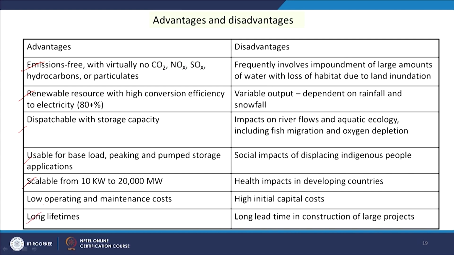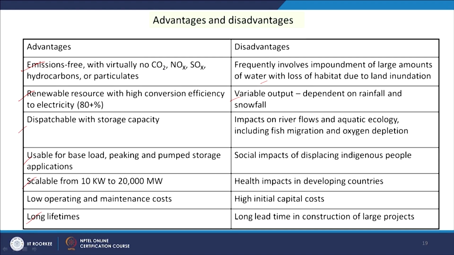These are the advantages of this power plant, but it has some disadvantages also. It frequently involves impoundment of large amounts of water with loss of habitat due to land inundation, and variable output dependent on rainfall and snowfall. Rainfall and snowfall affect the availability of water and disturb its continuous flow.